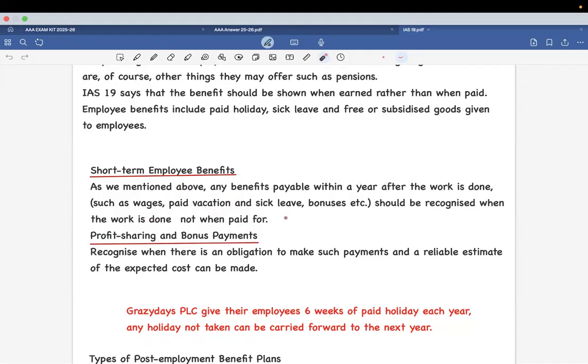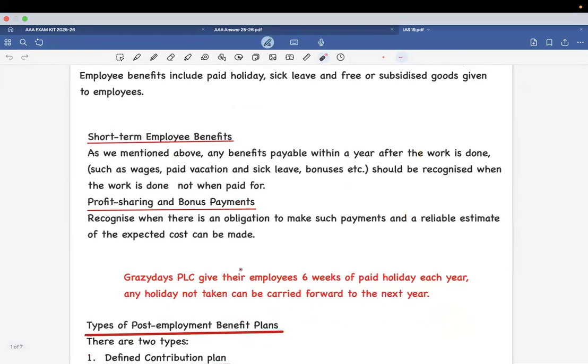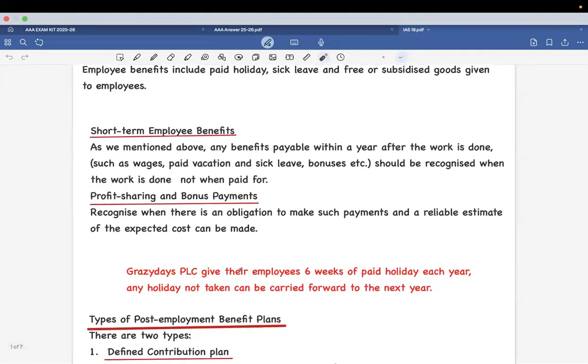Understood? So it is not taken when it is paid. It is taken as an accrual during the year. Under this scheme also, sometimes the employees are entitled to getting profit sharing in the company or bonus payments.